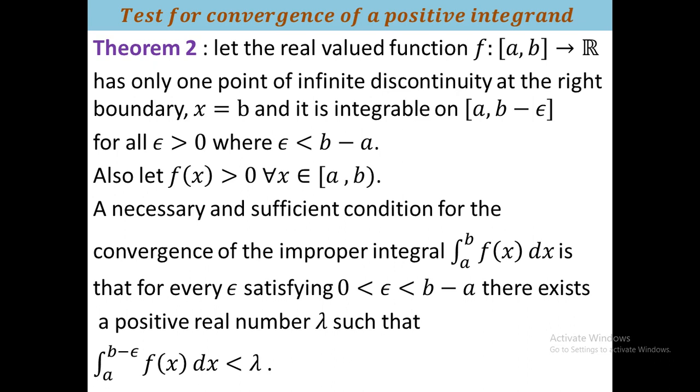Actually you see that here we have to integrate f(x) from a to b, but here I integrate from a to b minus epsilon. So we have to choose epsilon very small, tending to 0. For every value of epsilon this is finite, so you can take epsilon very small, and this will be finite.